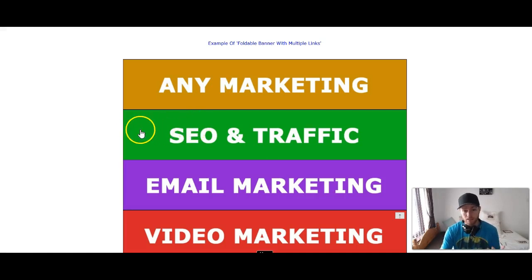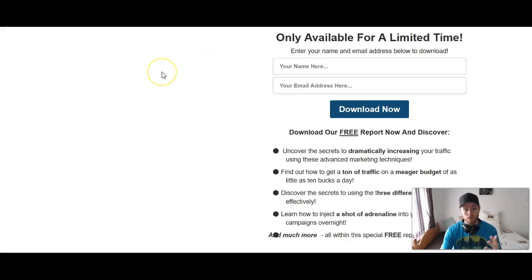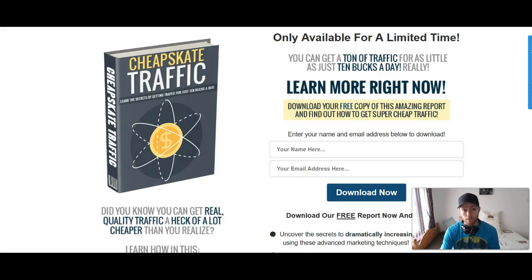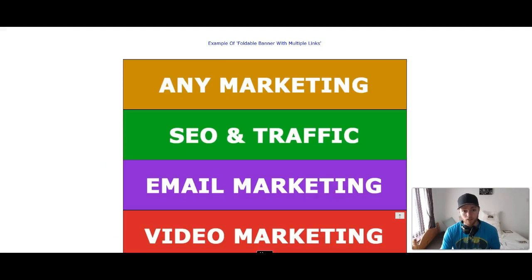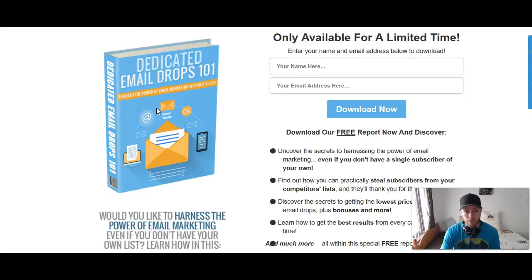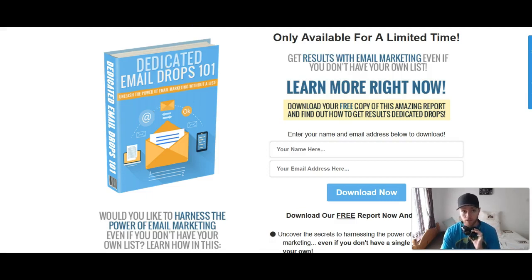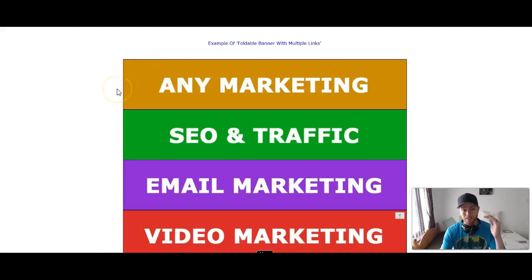So for example, in this case, it's about marketing, so they can choose which kind of marketing approach they want to learn about. If they click on SEO and traffic, this can take them to a squeeze page that has to do with a free ebook about SEO and traffic, or a product that you want to promote, or an affiliate offer that's about SEO and traffic. If I close that, you have your other options here like email marketing. If I click on email marketing, it's going to open up a new tab, and you can promote an affiliate offer, or again a free ebook, or your own product, as you see here. So that's a really cool expandable banner ad you can create and promote various different products all at one time. So that's the first live example.